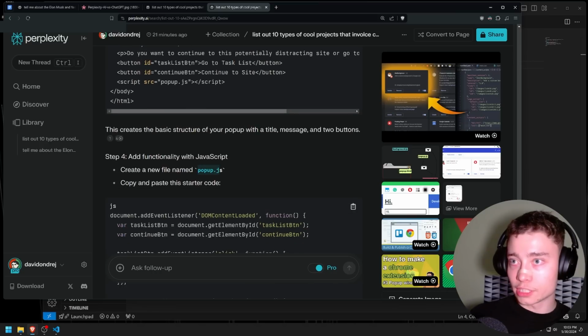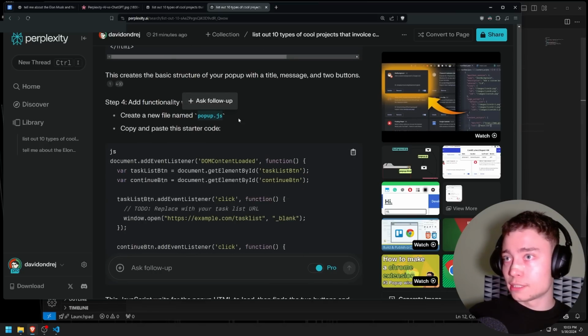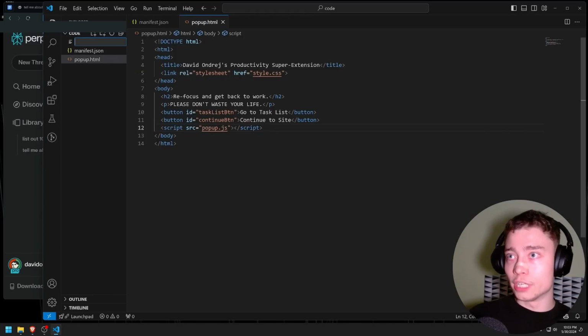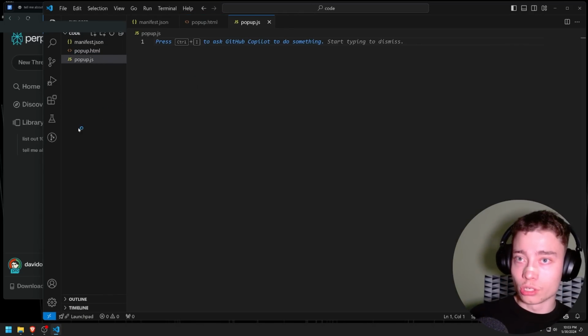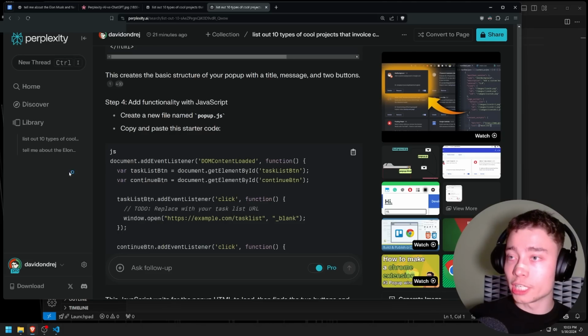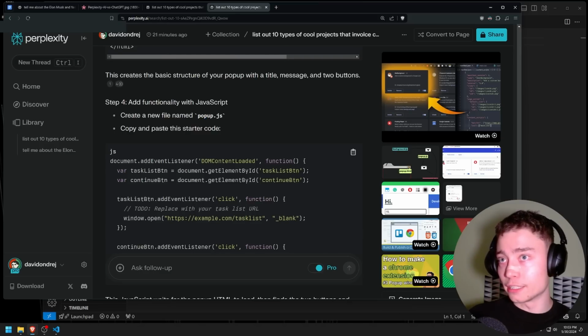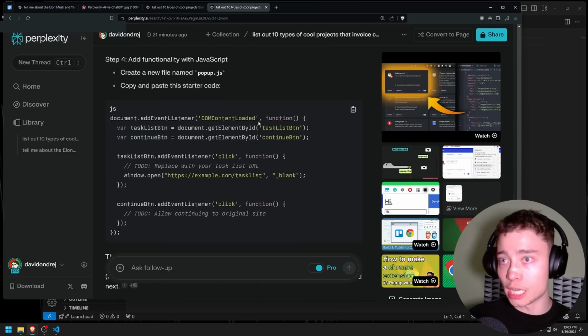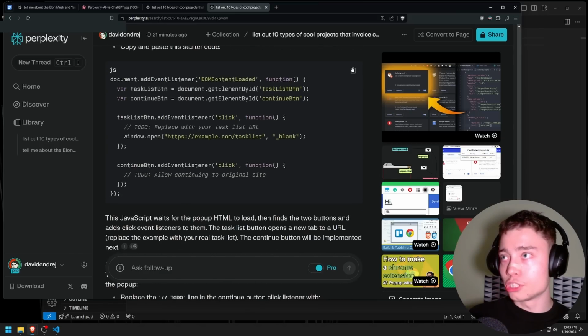So we need the JavaScript now. I'm just gonna name this. It's very important to have the exact same name. That way there is no conflict when the files want to communicate with each other. That's why I'm copy pasting it from Perplexity instead of manually typing. And let's copy the JavaScript.